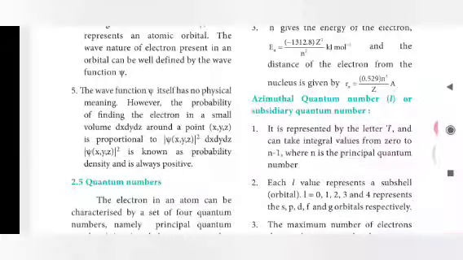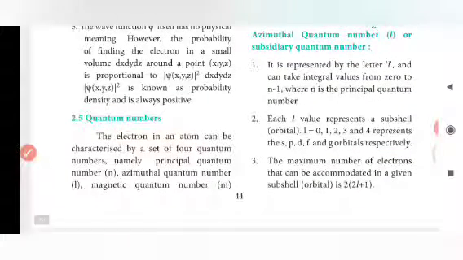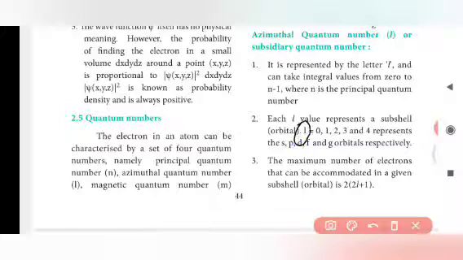Each L value represents a subshell, that is an orbital. That is not a 1, it is called L, equal to 0, 1, 2, 3 and 4. They represent the S orbital, P orbital, D orbital and F orbital.